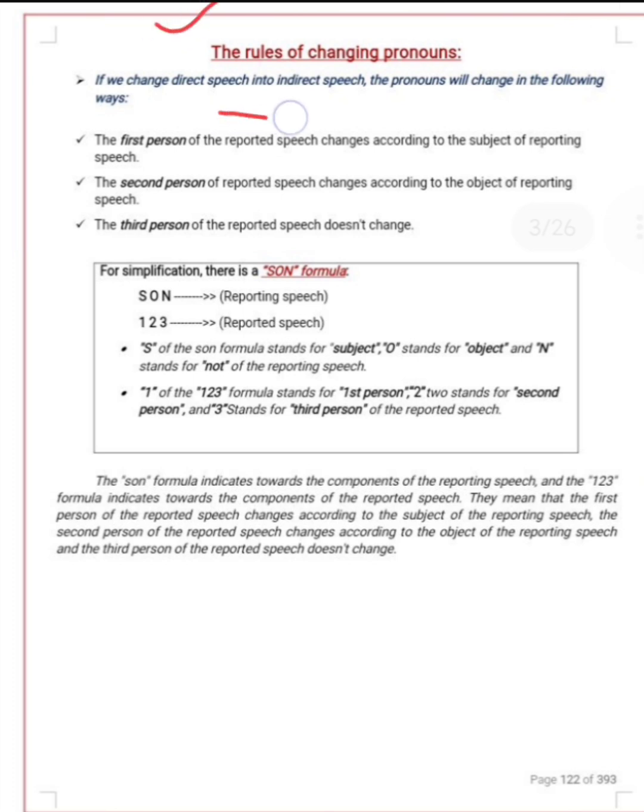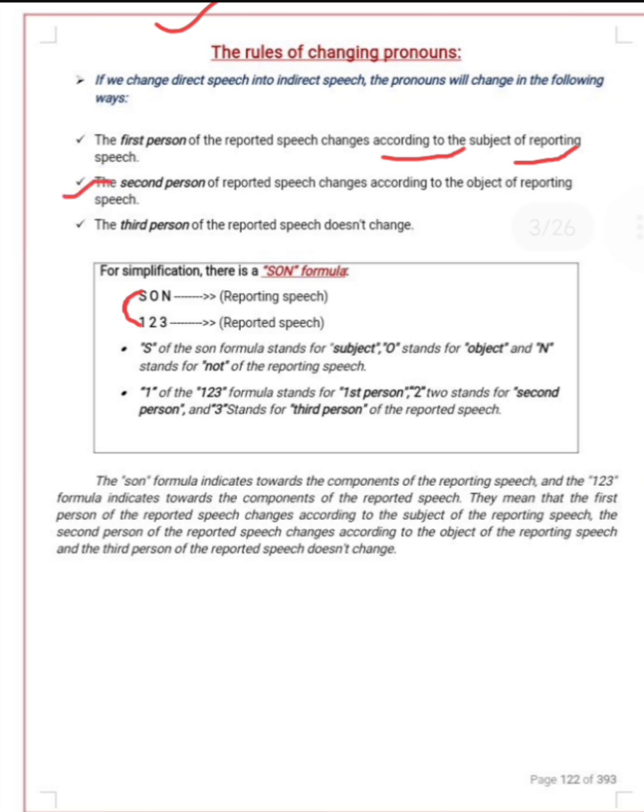Now the rules of changing pronouns. If we change direct speech into indirect speech, the pronoun will change in the following ways. What is the formula? That is the SUN formula, which I have told you inside the class as well, but over here you can see it in detail. The first person of the reported speech changes according to the subject of the reporting speech.